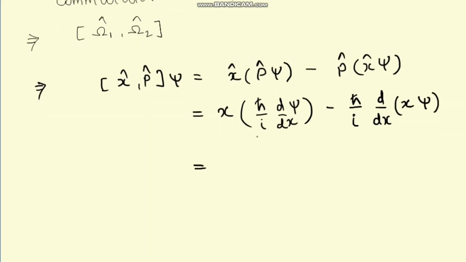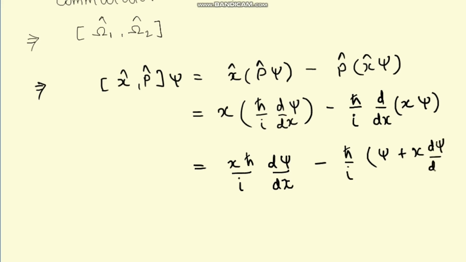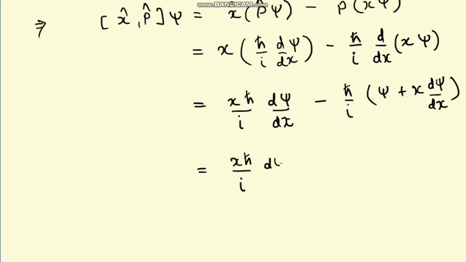On the first term, we will just get the product of these variables and a differential of psi. However, in the second term, we will need to apply the product rule, as x and psi are both functions of x. Applying the product rule, differentiating x first, leaving psi, and then differentiating psi, leaving x, we get a value like this. Now we will open the bracket, and so we will get three terms.